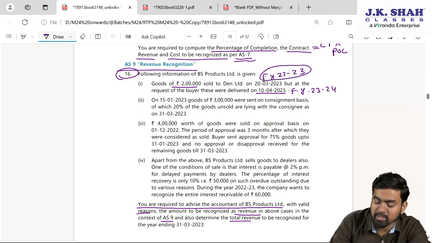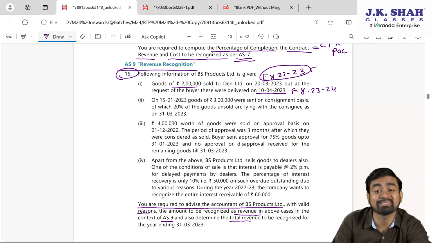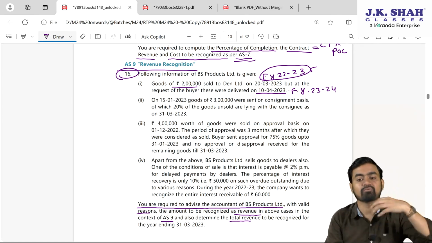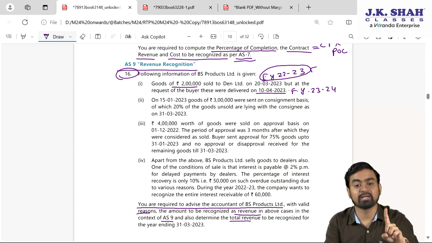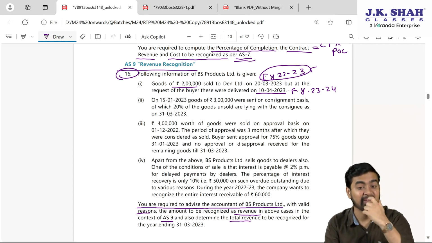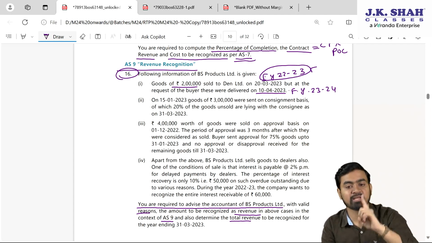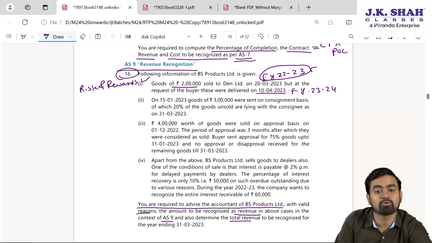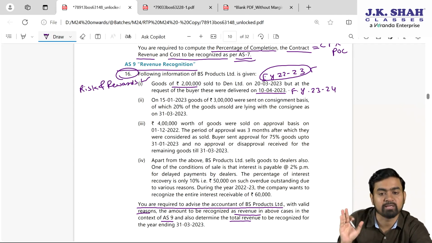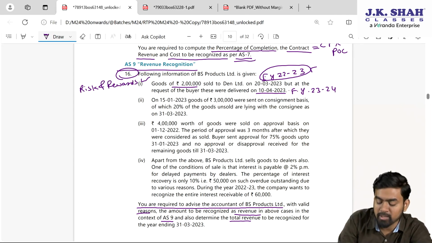The revenue should be recognized in 22-23 itself because we are ready for the delivery, but it is delayed as per buyer's request. It means here risk and rewards are transferred onto the buyer when we are ready with the delivery, my dear students. So in financial year 22-23, entire 2 lakh will be treated as what?